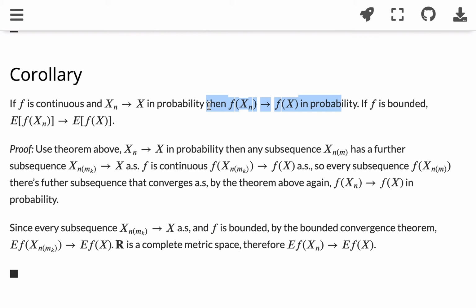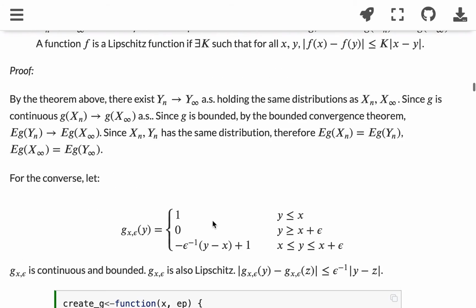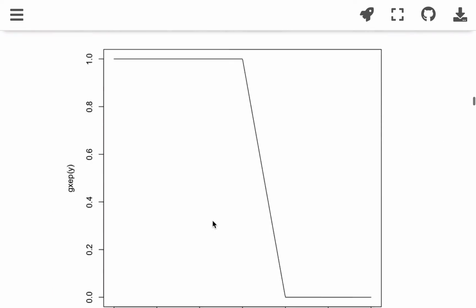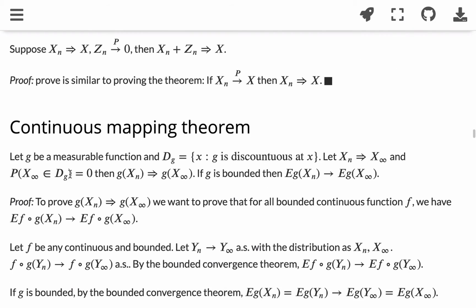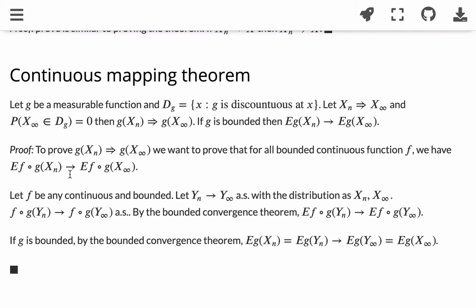And if f is bounded, then we also have convergence in expected value. So that's the version in convergence in probability, and we have a similar version in convergence in distribution, which is called the continuous mapping theorem.